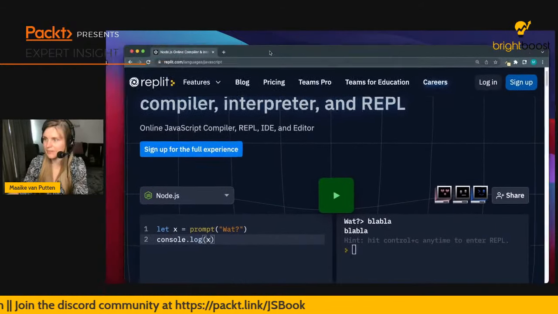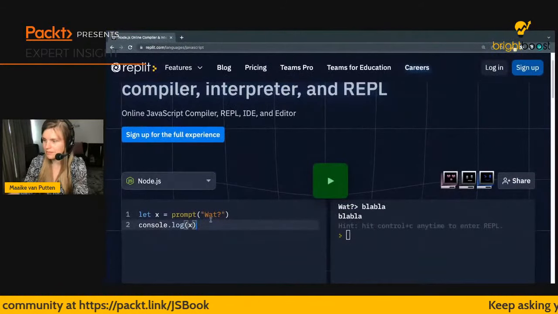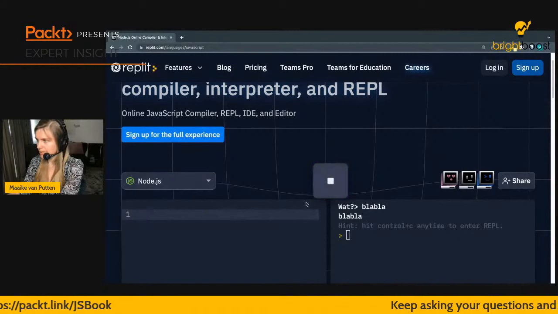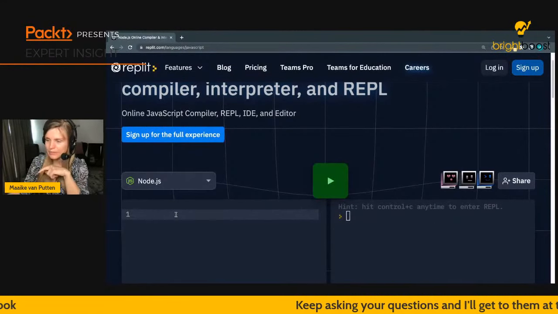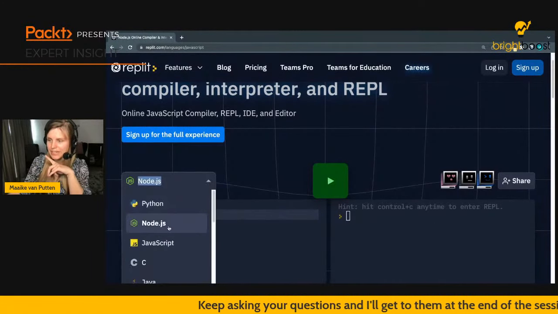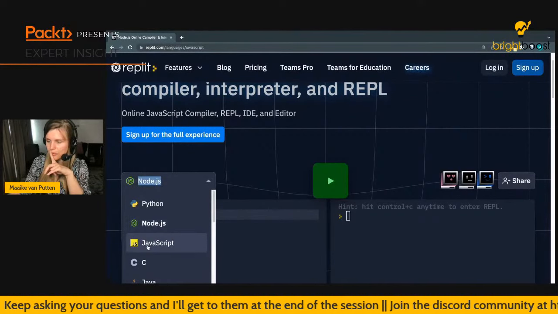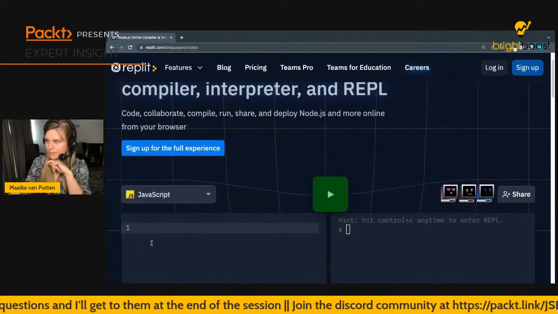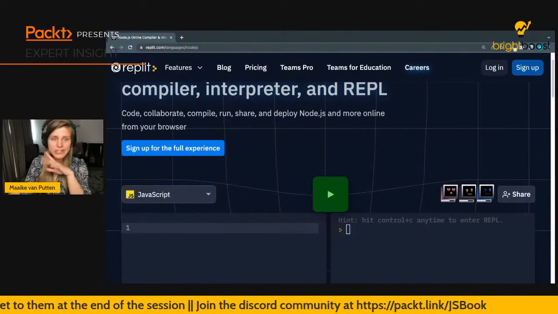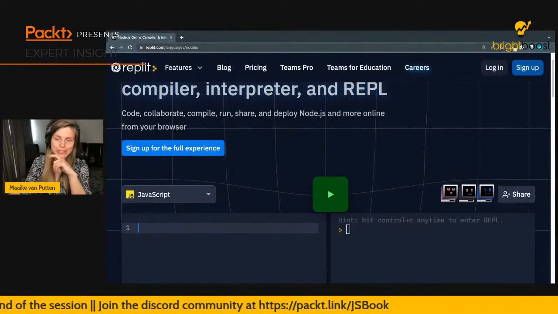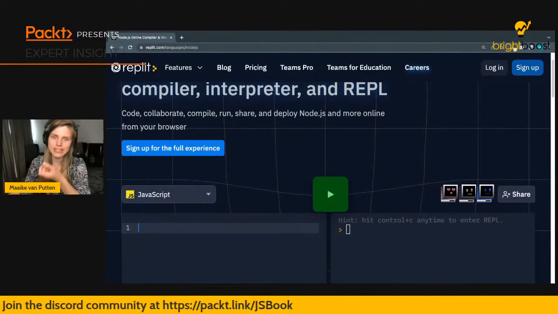So I have it over here. And let me just make this empty. This is a bit weird, right? Because as you can see, I have Node.js selected now. So let me just go ahead and go for JavaScript here. But actually, it works fine for the most part with Node.js as well. Just a few things are slightly different.